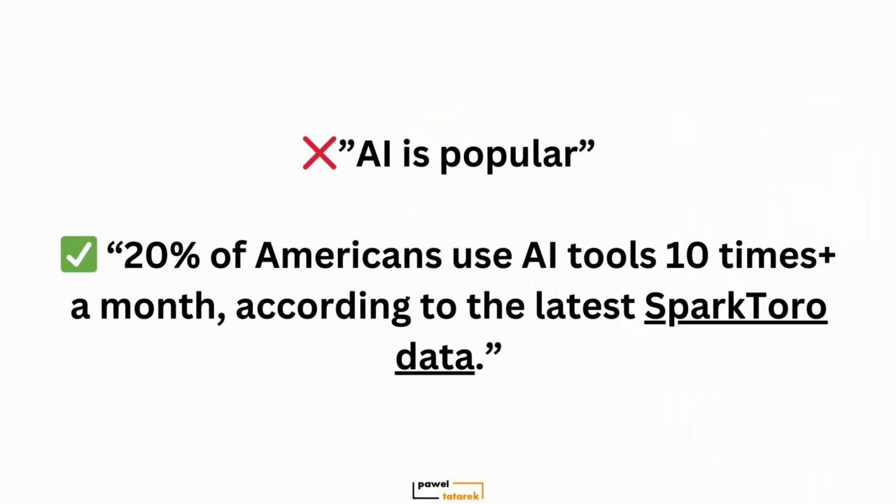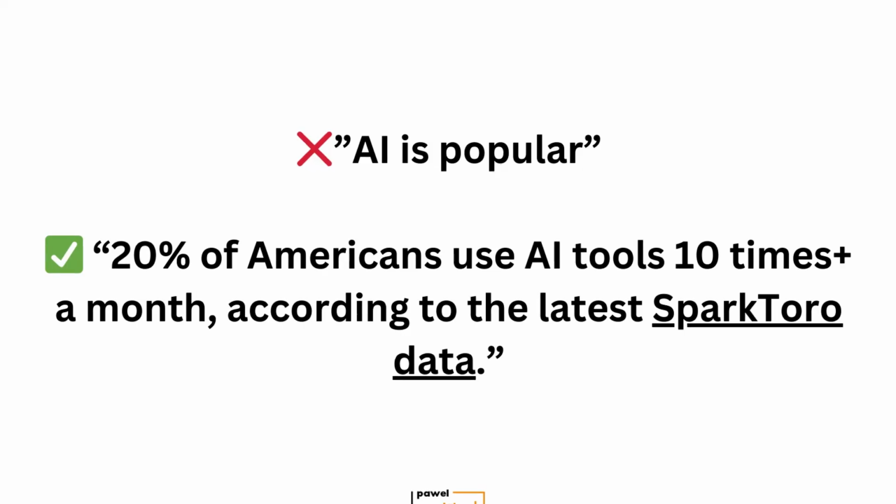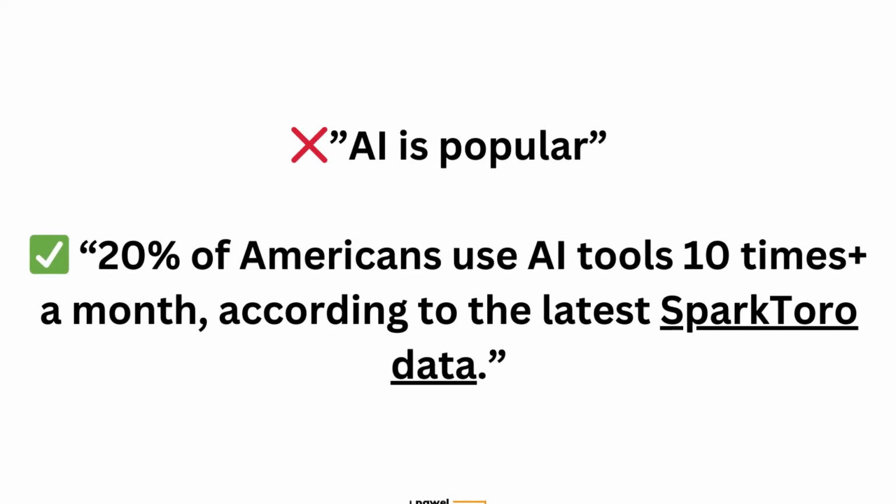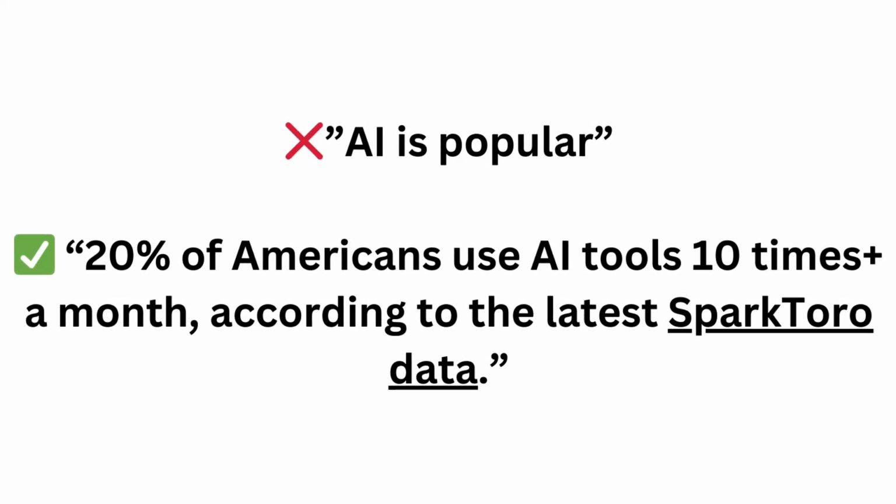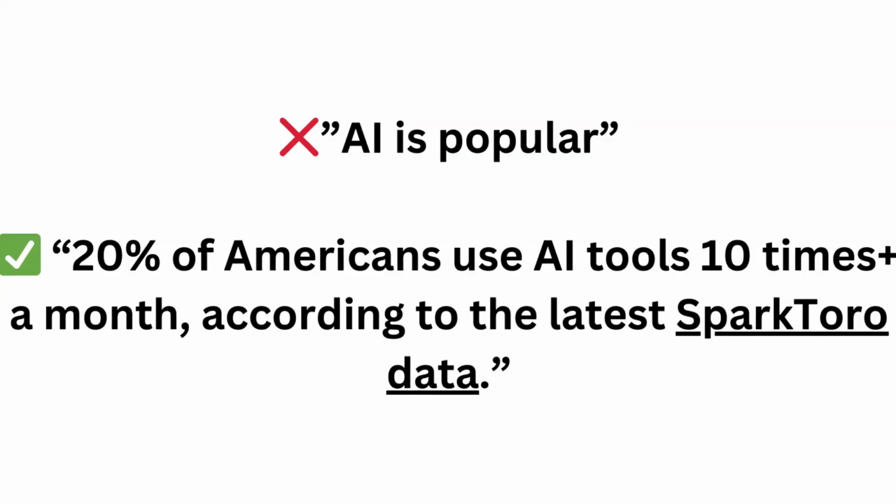First, back up your claims with stats from reliable and authoritative sources. So instead of writing "AI is popular", we could write "20% of Americans use AI tools 10 times or more every month, according to the latest SparkToro data." SEMrush has found that content with specific and referenced statistics is more likely to be cited than vague statements. Quoting stats also strengthens your chances of showing up in organic search engine results.